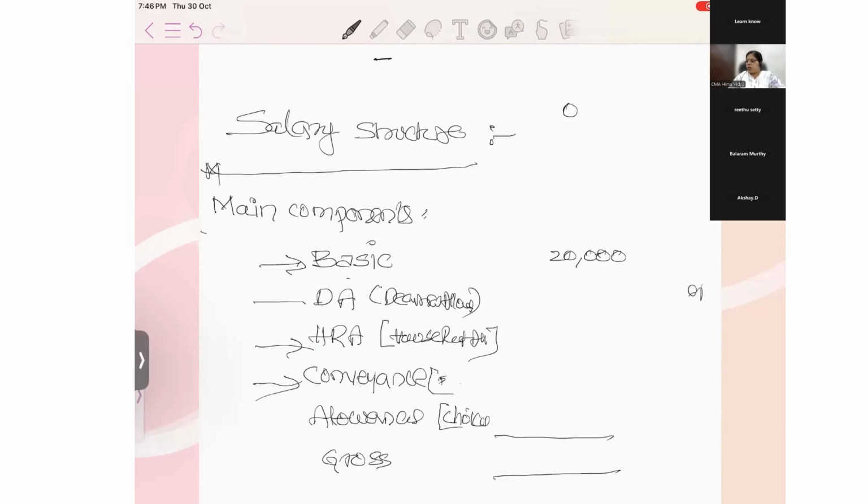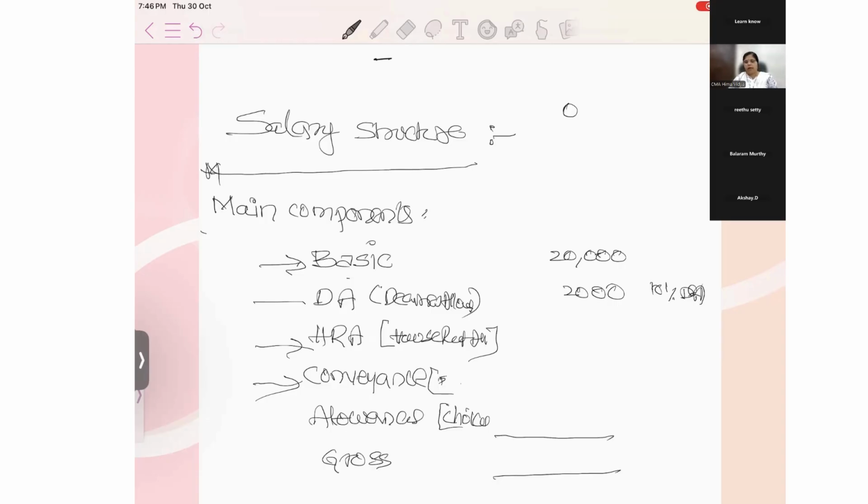If the basic is 20,000 and it is non-metropolitan, 40% will be the HRA. 10% of basic will be DA in government organizations, but DA changes according to the inflation.